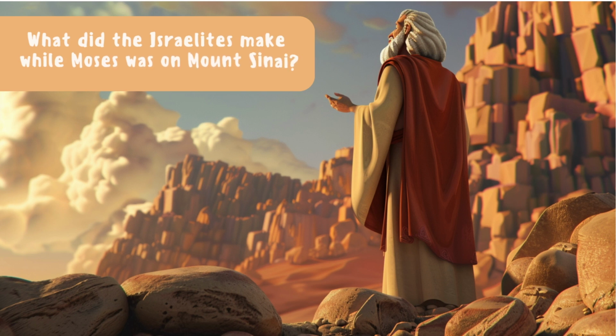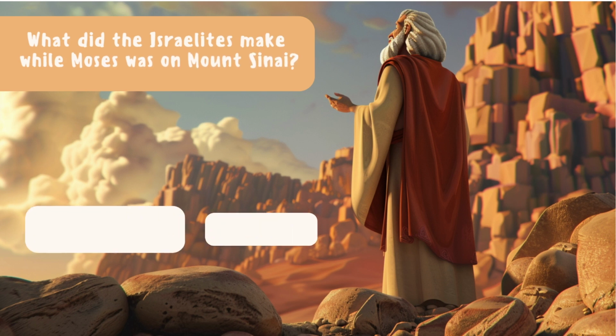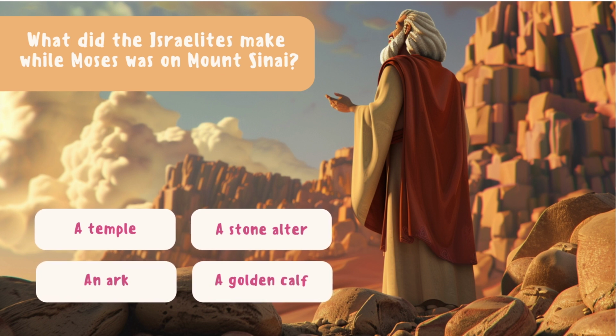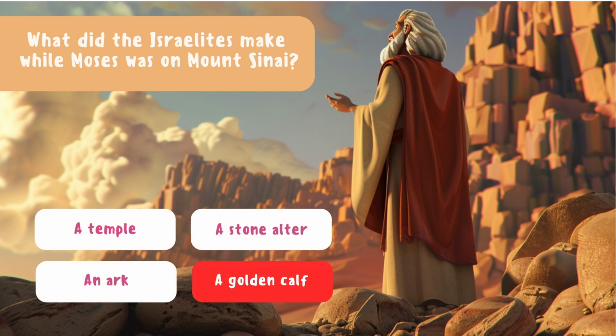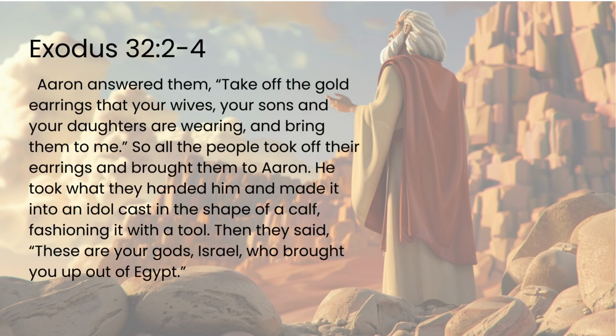What did the Israelites make while Moses was on Mount Sinai? A temple, a stone altar, an ark, a golden calf. A golden calf. Exodus 32:2-4. Aaron answered them, "Take off the gold earrings that your wives, your sons, and your daughters are wearing, and bring them to me." So all the people took off their earrings and brought them to Aaron. He took what they handed him and made it into an idol cast in the shape of a calf, fashioning it with a tool. Then they said, "These are your gods, O Israel, who brought you up out of Egypt."